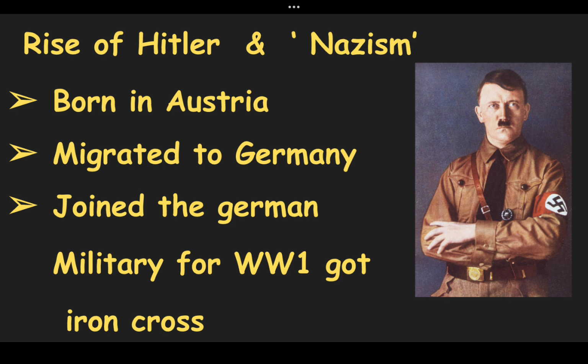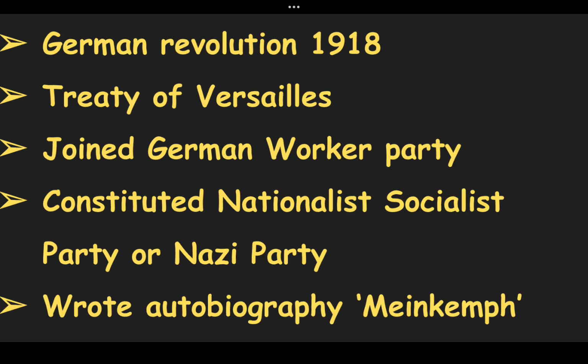When he was on a break and under treatment, there was the German Revolution of 1918 and the new democratic government had to sign the humiliating terms of the Treaty of Versailles. Hitler accused the leadership of Germany of humiliating the pride of Germans and he joined the German Workers' Party. The primary objective of the party was to spy on meetings of communists. He got support from the capitalists of Germany because they were not in favor of the proliferation of communist ideas.